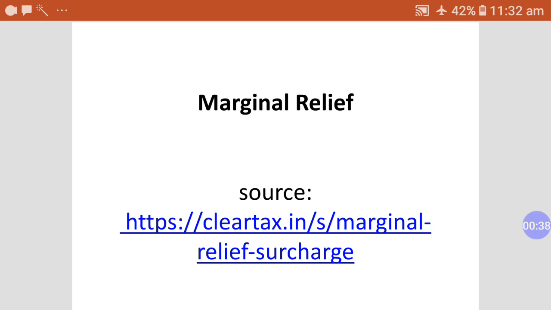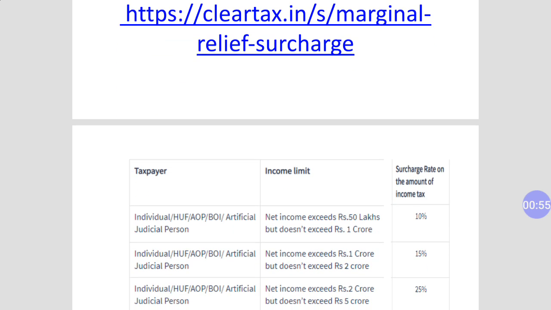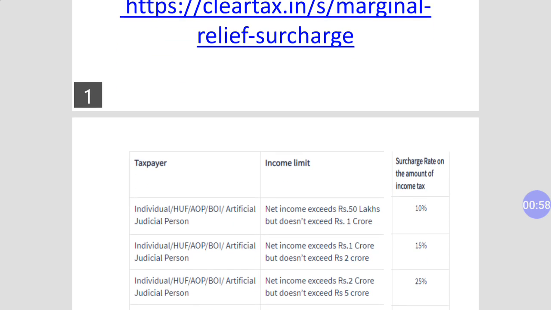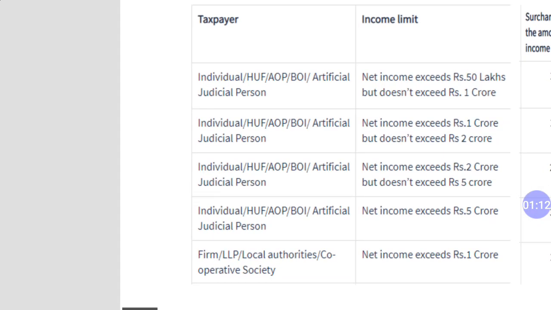When your income increases up to a certain amount, then you will have to pay some extra amount of tax. So your tax liability will increase more than your income increment. In that case, you will have to pay extra tax. So for this purpose, the government provides some provisions by which we can reduce our tax liability in the way of marginal relief. Now let's see the next slide.